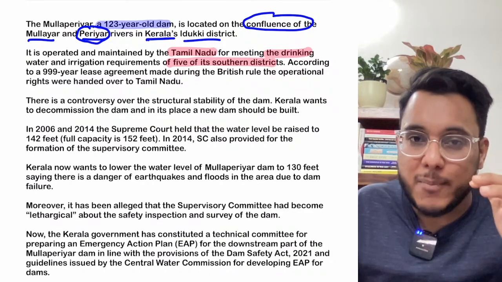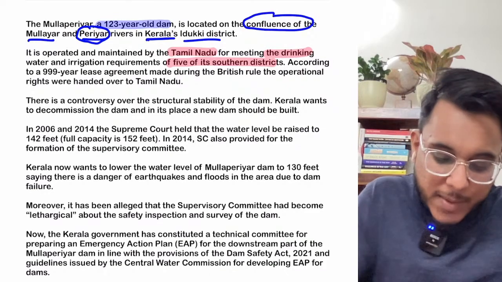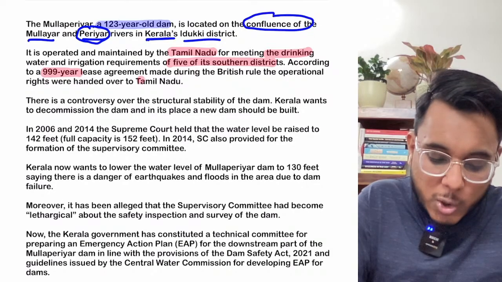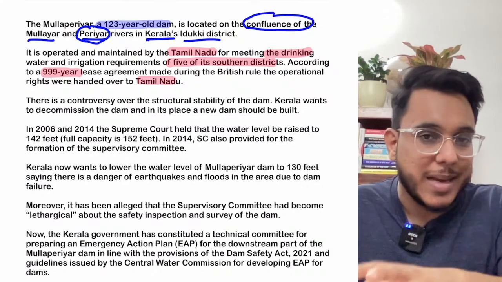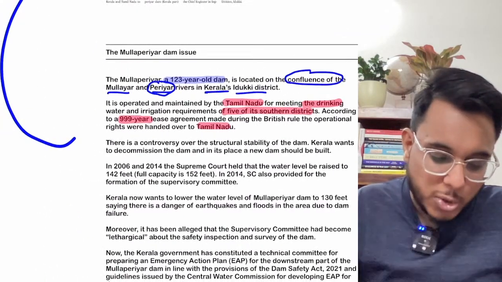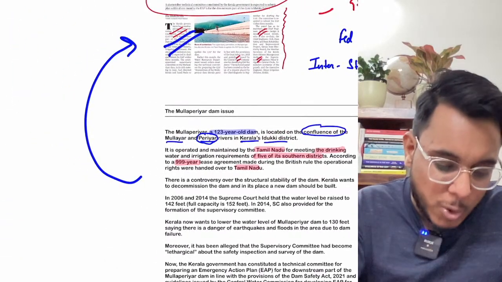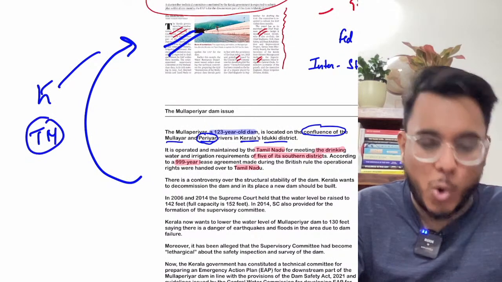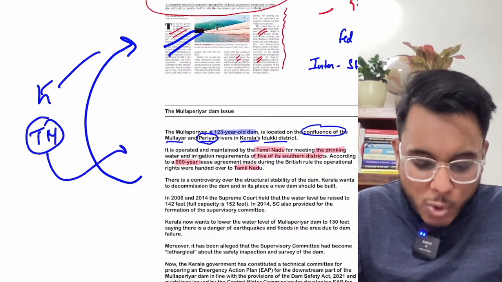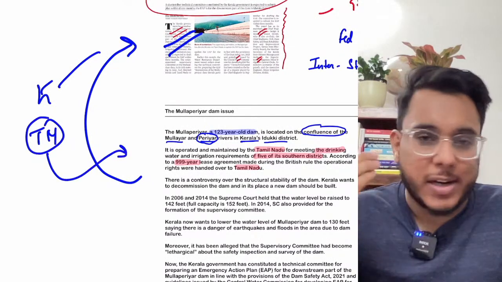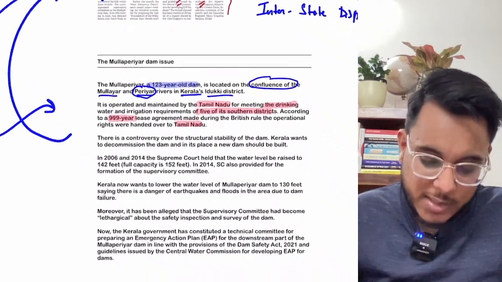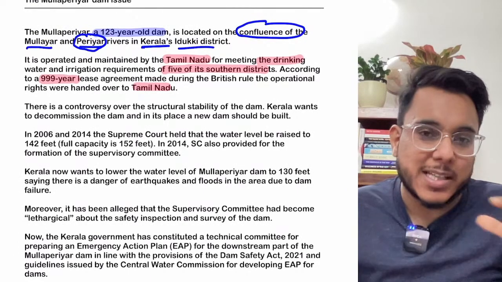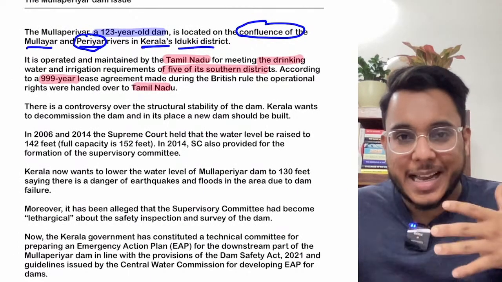Now, this particular dam was, guys, actually developed during the time of the Britishers, and at that point of time, a 999-year lease was given to Tamil Nadu, and the dam was handed over to Tamil Nadu. So the situation is that the dam is located in Kerala, but it is being maintained by Tamil Nadu, it is owned by Tamil Nadu, and the water is being used for meeting the water needs of Tamil Nadu's southern districts. Now, over the past few years, particularly after 1979, a controversy has come up again and again,